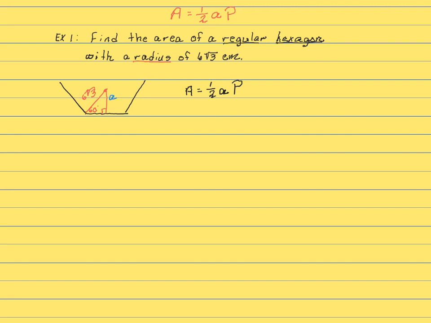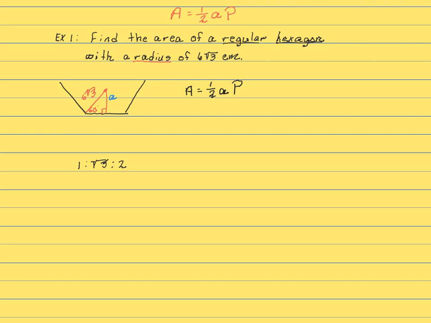And in order to do that, we're going to use our special right triangle ratio, which we know is 1 to the square root of 3 to 2.